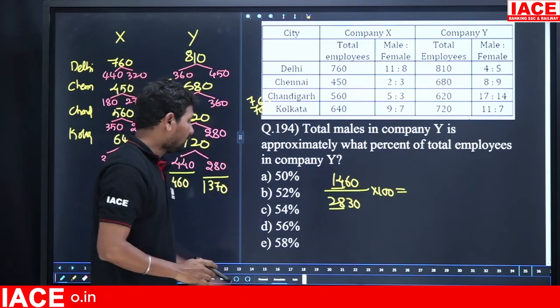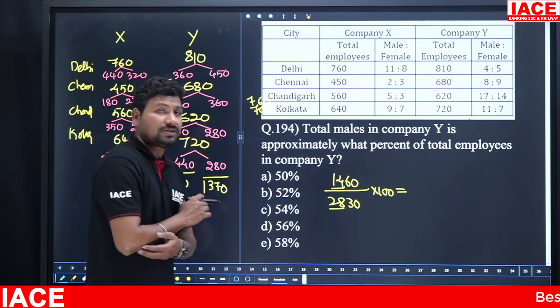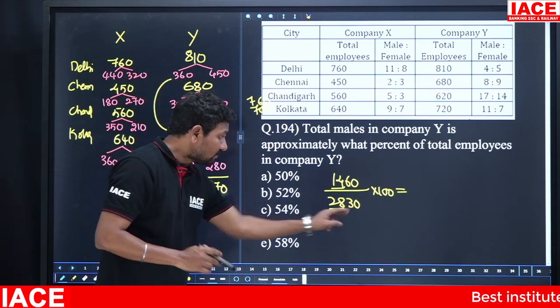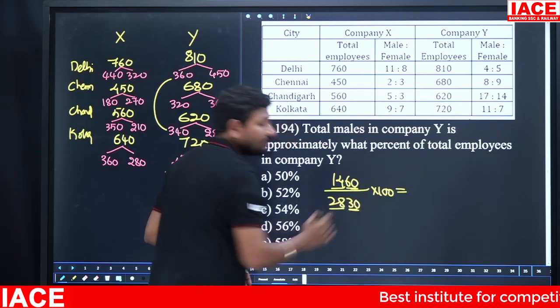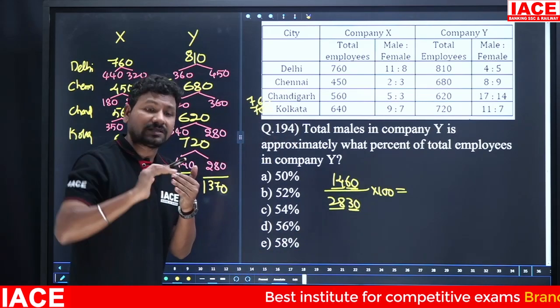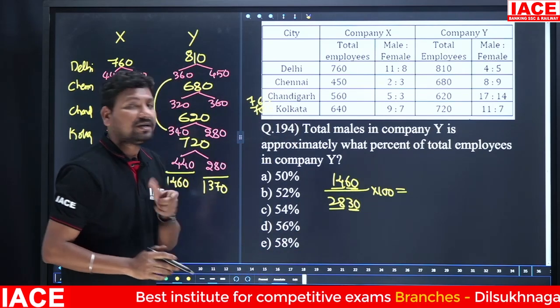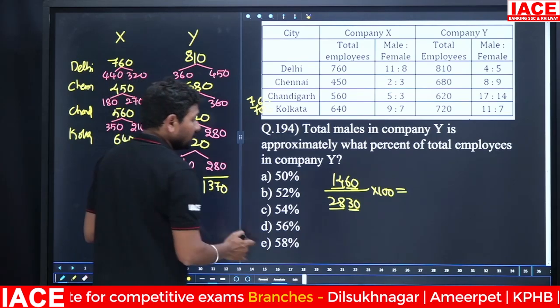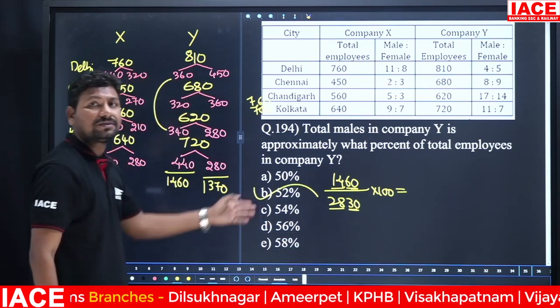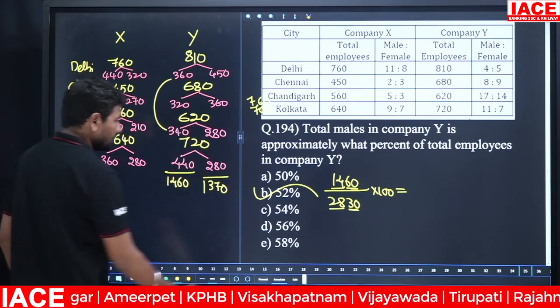Okay, but look at the 50 percentage. Answer should be, but there is a 30 is there, but I need 60. Okay, the answer is near to 50 percentage, more than 50 percentage, little bit. Then near to 50 percentage, more than 50 percentage means only one option is available. That option is what? 52 percentage. Option B.